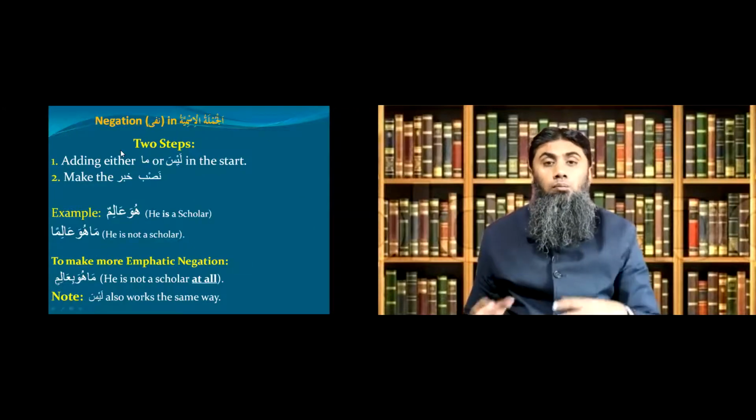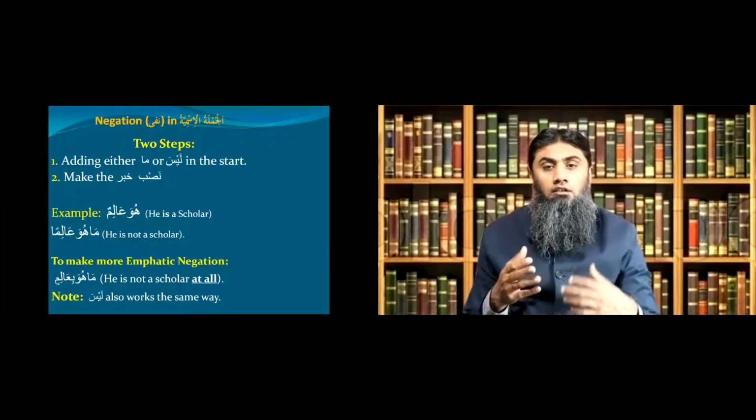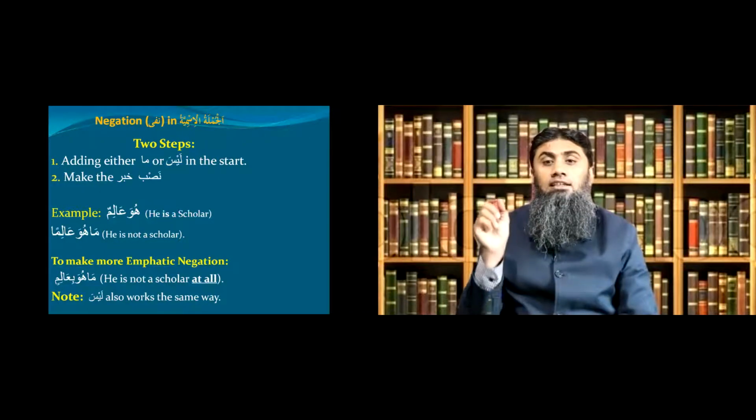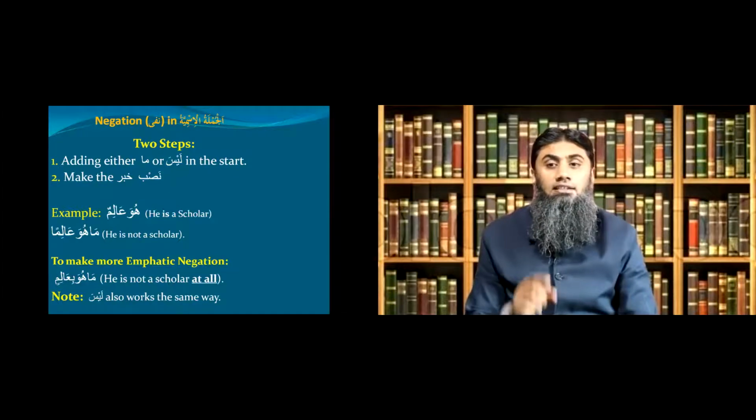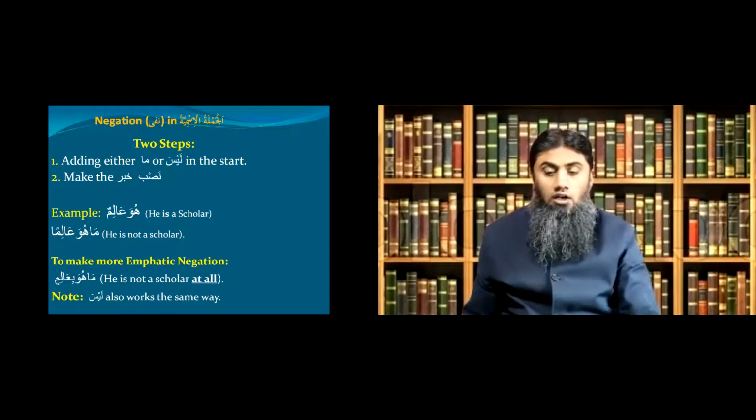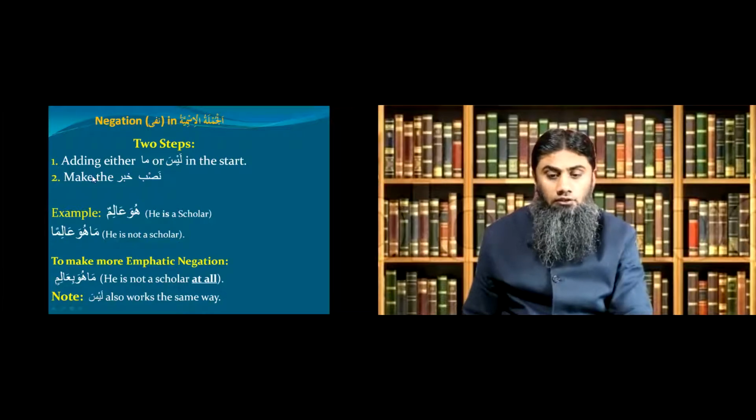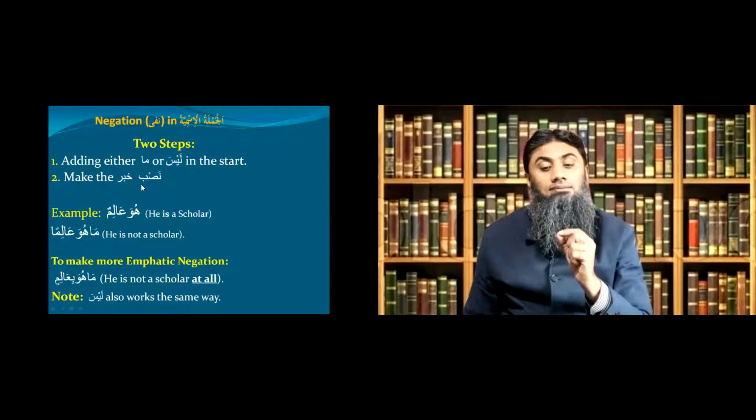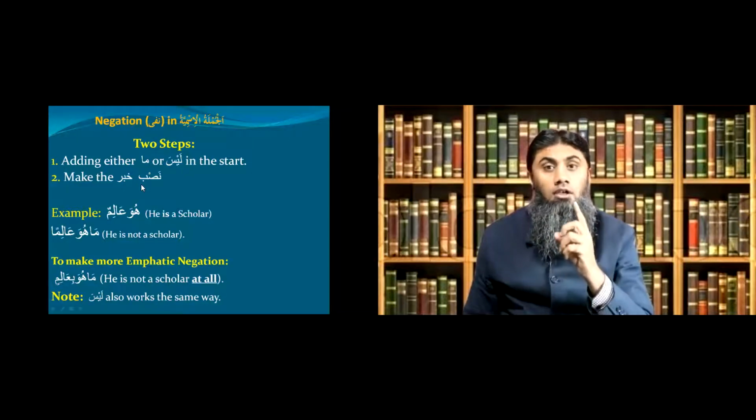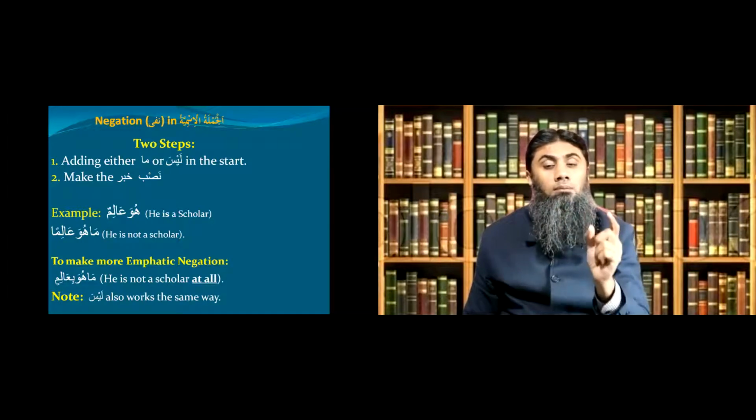So when you want to negate a Jumlatul Ismiya, what I mean by negation, for example, if I say, he is my friend, what is negation? He is not my friend. Clear? So how do we negate Jumlatul Ismiya? As you can see on the screen, there are two steps. Step number one, in the start of the Jumla, you put ma or laysa. You can put any one of them, okay? And then make the khabar nasab. That's the key point, because normally your khabar is in rafa status, but when you want to negate your khabar, you put ma or laysa in the start, and then you make your khabar nasab.